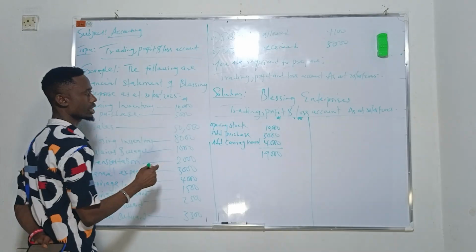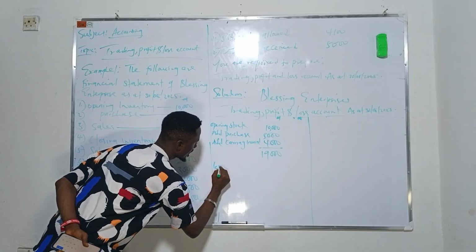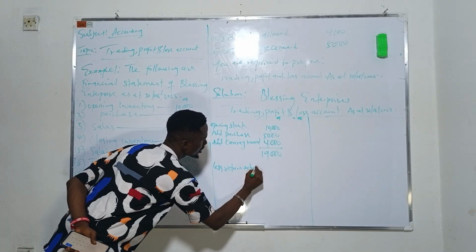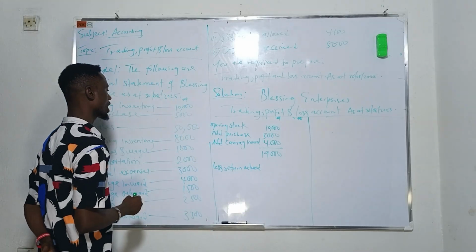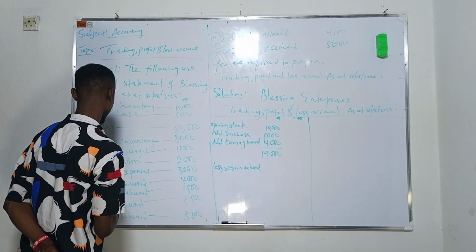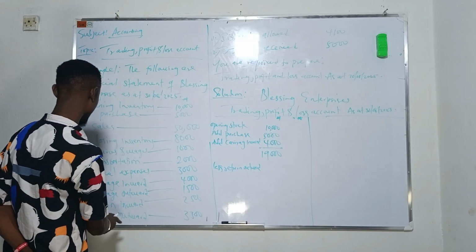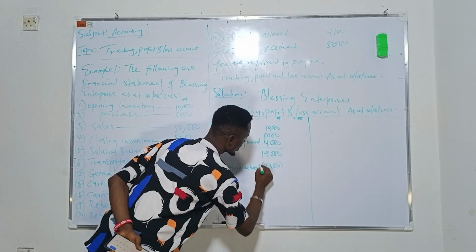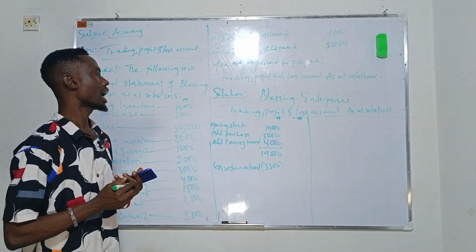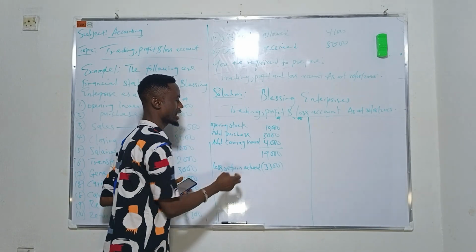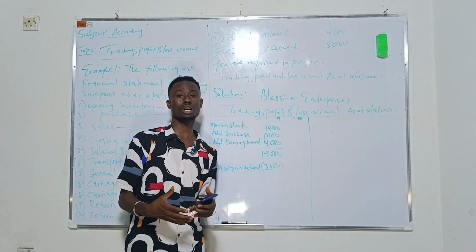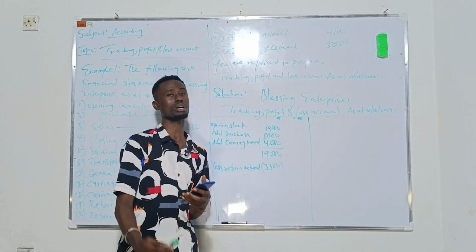Then we have returns outward. Returns outward is giving us 3,300. Returns outward simply means that you find out that some of the goods you bought are damaged. When you buy something and find out that the goods are damaged, you have to send it back to the seller.